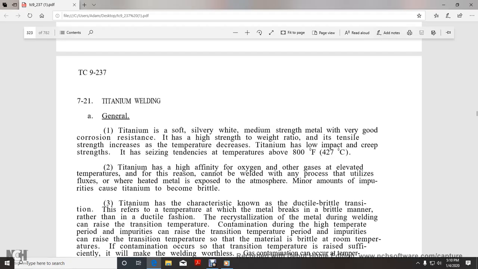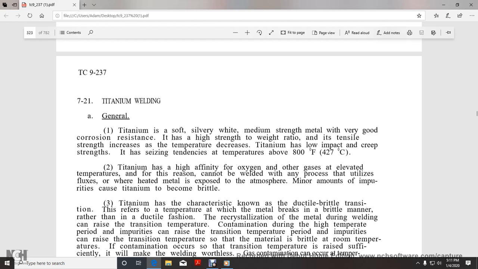Alright, Chapter 7, 721, Titanium Welding. General: titanium is a soft, silver-white, medium-strength metal with very good corrosion resistance and a high strength-to-weight ratio. The tensile strength increases as the temperature decreases. Titanium has low impact and creep strength and a tendency to seize at temperatures above 800 degrees Fahrenheit.